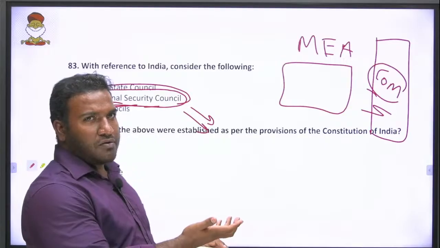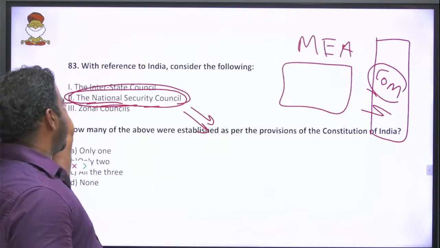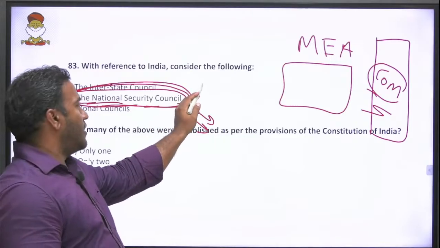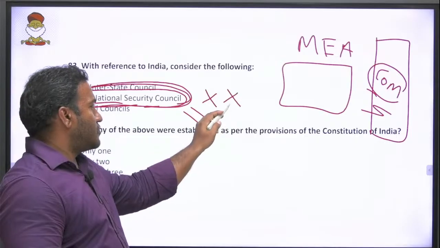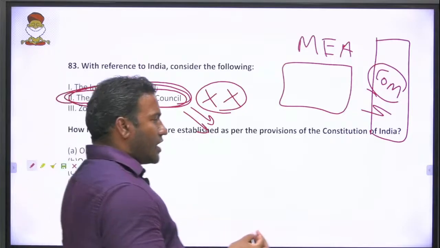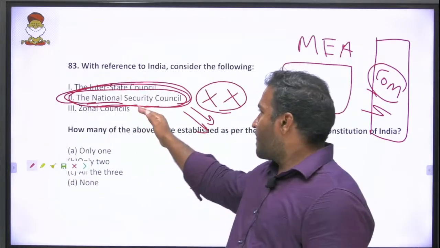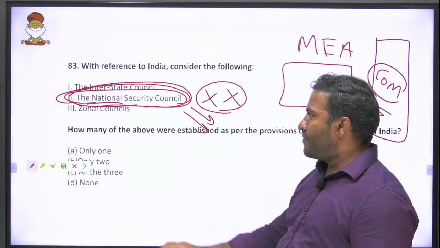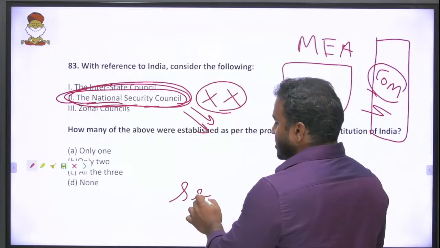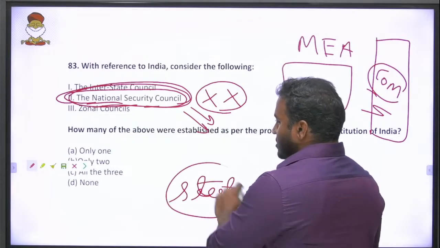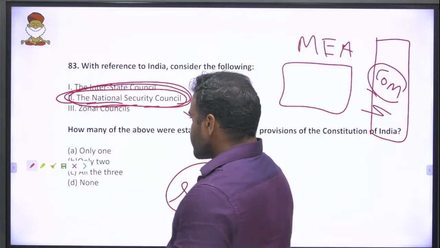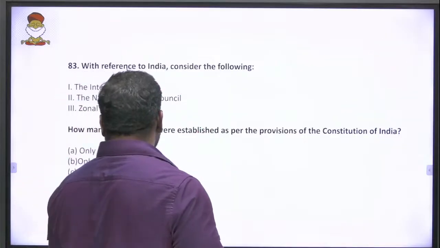Now Ajit Doval, whoever, we have great respect for the legacy, and it is neither written in the Constitution nor in the statutes. It is just an administrative body set up. So tomorrow if Modi says, I don't want the Security Council, he can do away with it. Then zonal councils are established under the State Reorganization Act. It is clearly written in Lakshmikant. So very easy fact. So we will go with one only. Yes, so only one. A will be our answer.